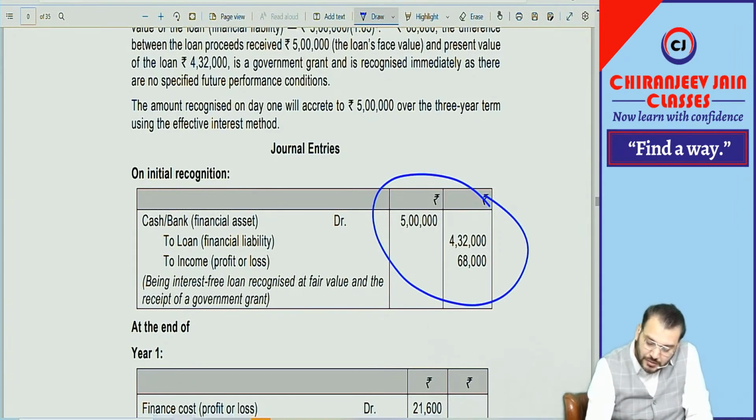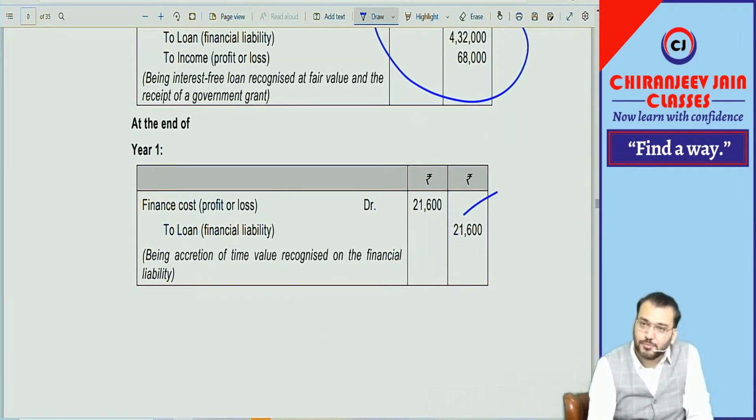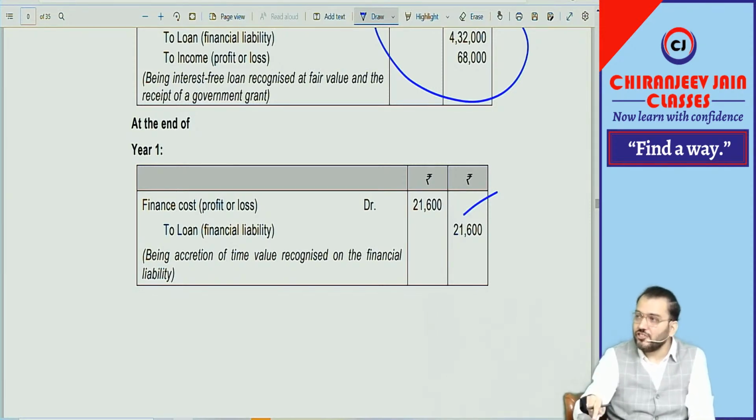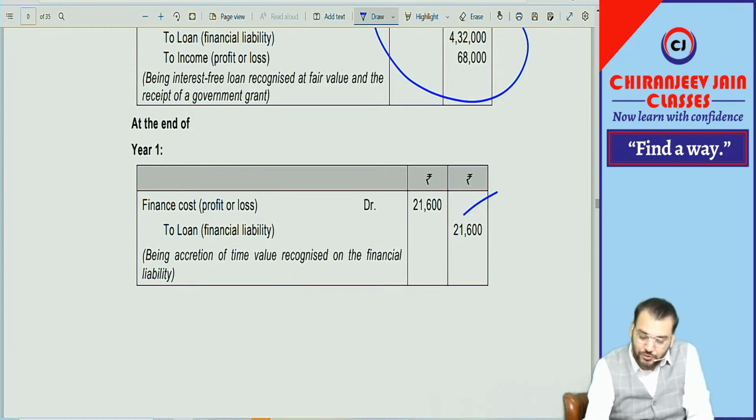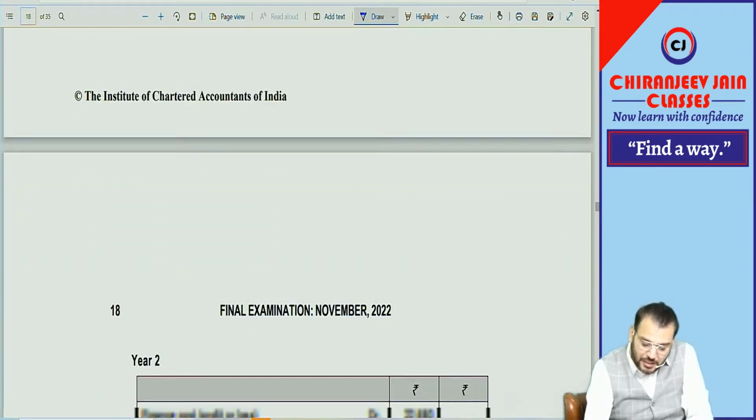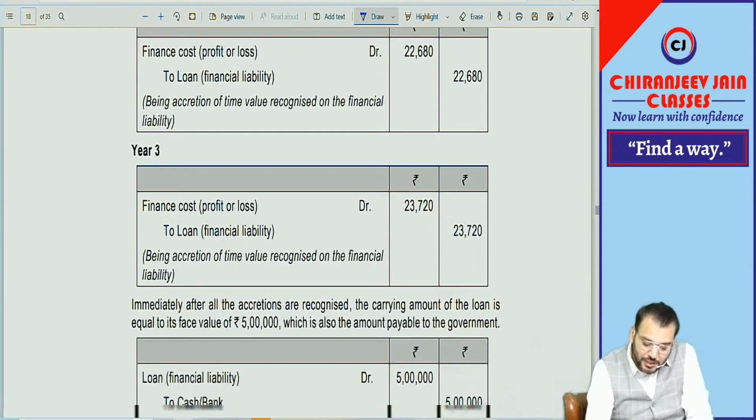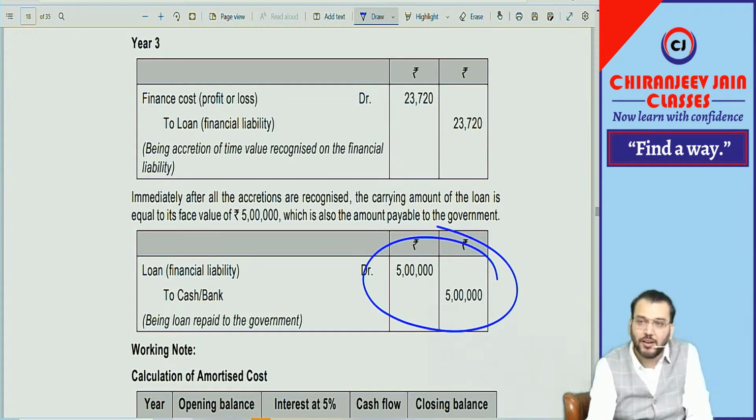Same journal entry. Then year 1, they have recognized interest expense by applying EIR. Because there is no transaction cost, market rate of interest will be EIR. If there would have been some transaction cost, then you should think about that also. Correct. Same thing year 2, you can see finance cost, year 3 finance cost, and then payment of what?